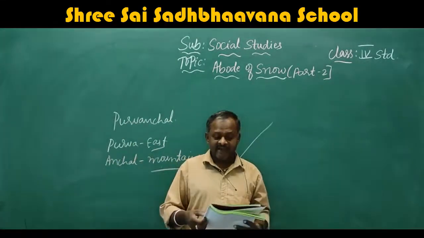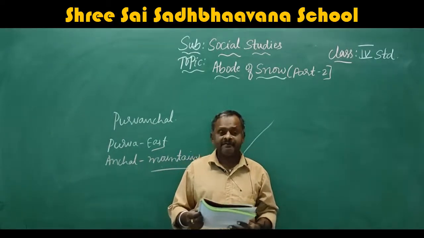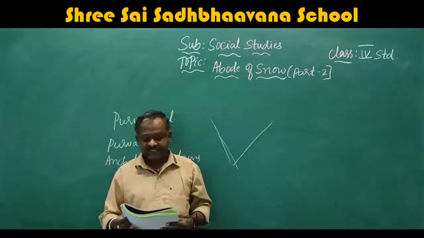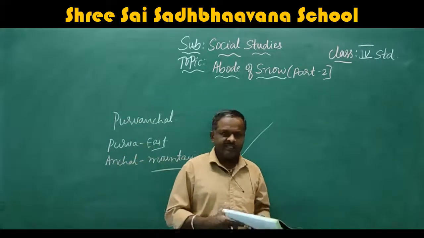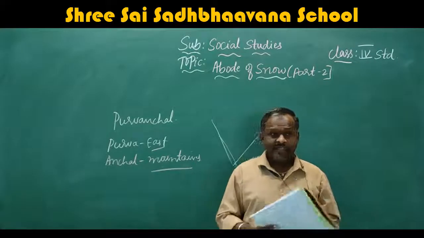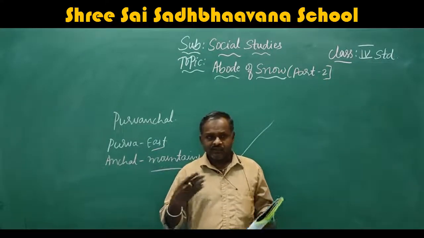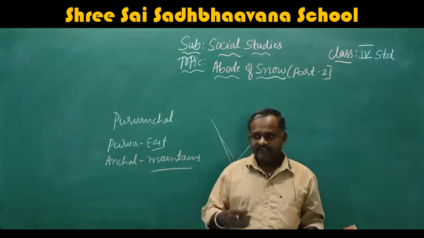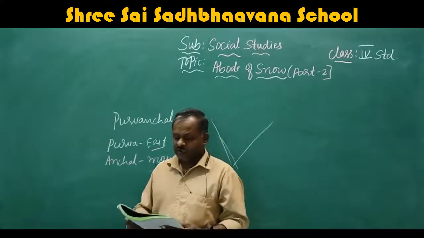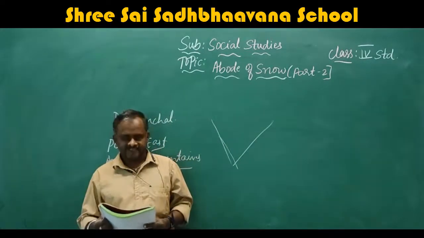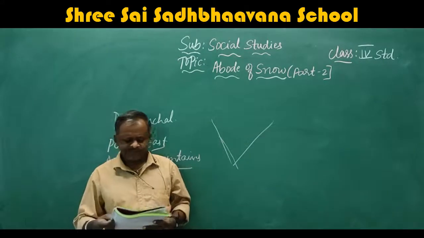These are the names of the hills. This region gets heavy rainfall during the monsoon season and hence it is covered with thick forests. So in the monsoon season, they have heavy rainfall in this area. So automatically, due to the heavy rainfall, the forest is growing more. This area is covered with thick forests.